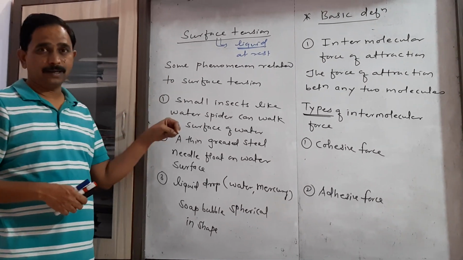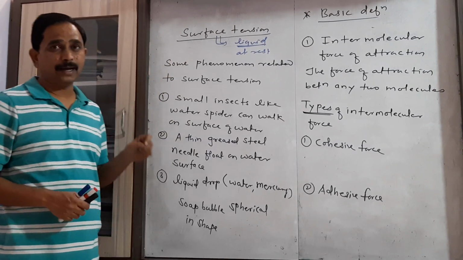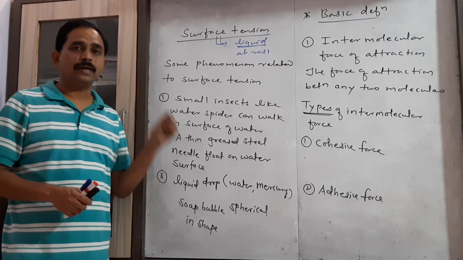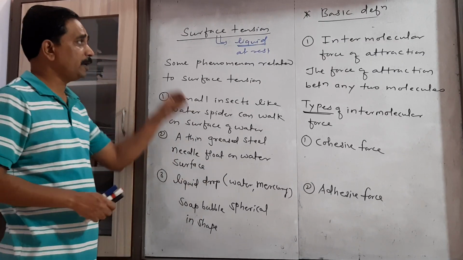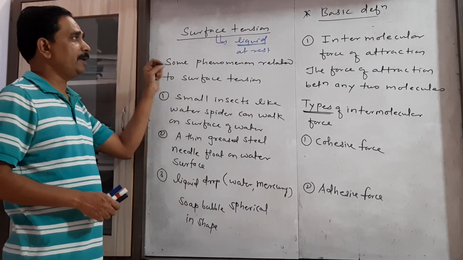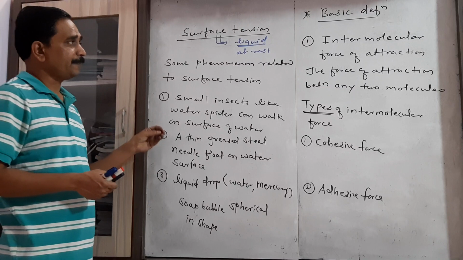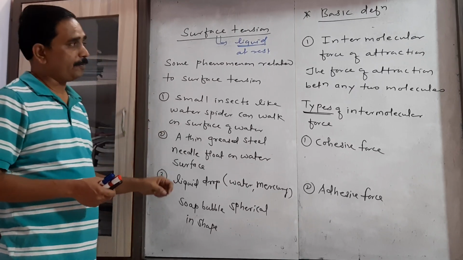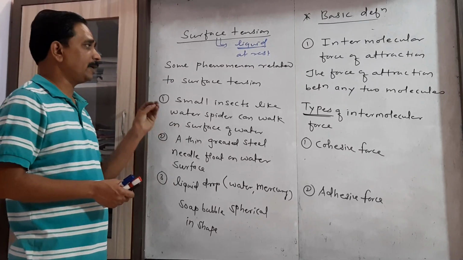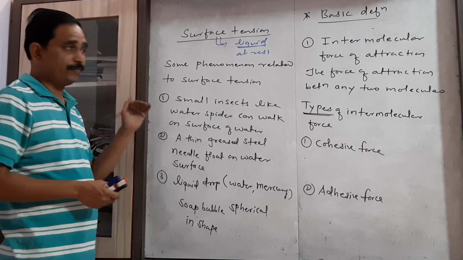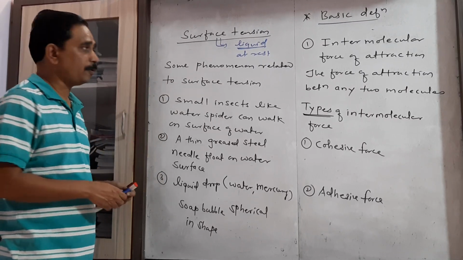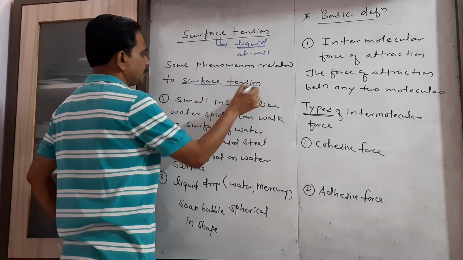So that's why I write here the first point: surface tension is the important property shown by liquid at rest. When we consider some phenomena found around us, these are related to this property, that is surface tension.